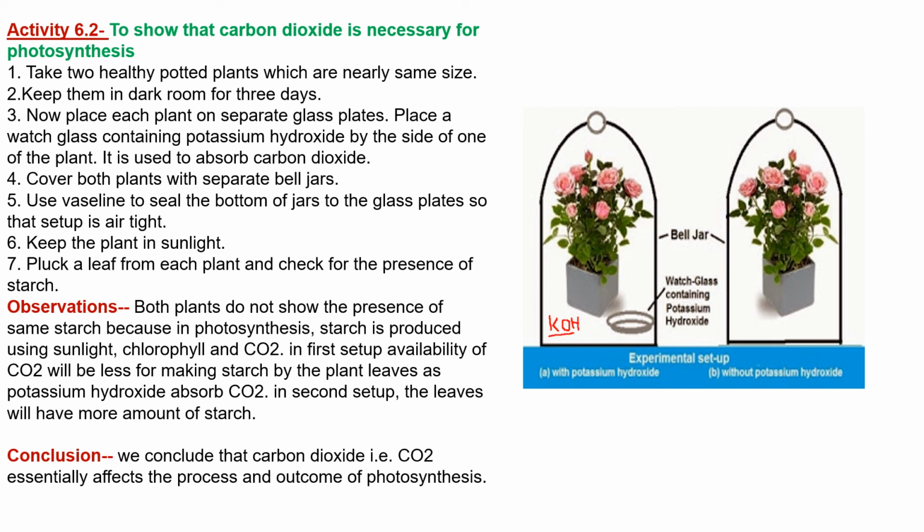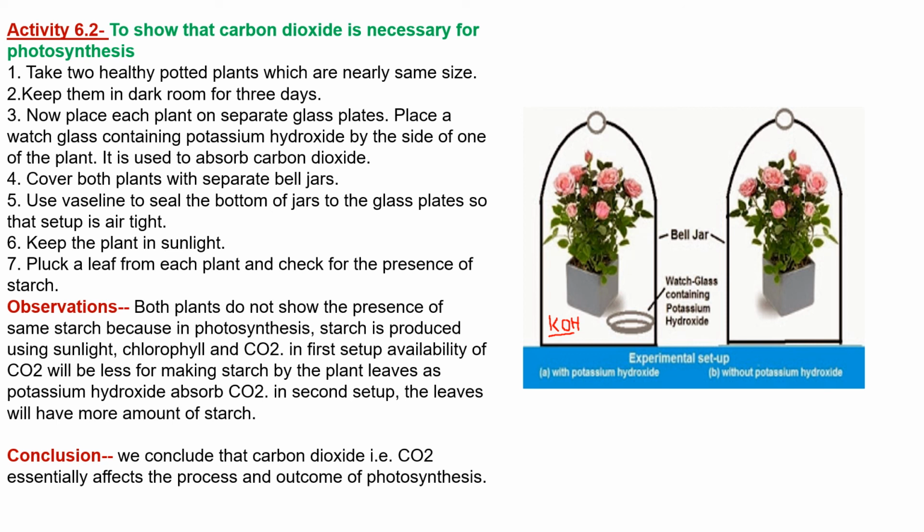Potassium hydroxide will absorb the carbon dioxide present in this bell jar. Because you have covered the pot with the bell jar, there must be some air inside, and in that air, definitely carbon dioxide will be there. So KOH will help to absorb carbon dioxide gas, whereas in the other bell jar, B, we haven't put any potassium hydroxide. Clear?